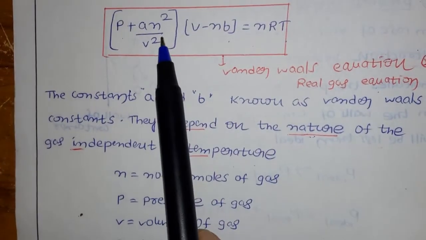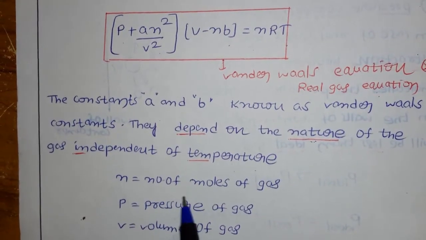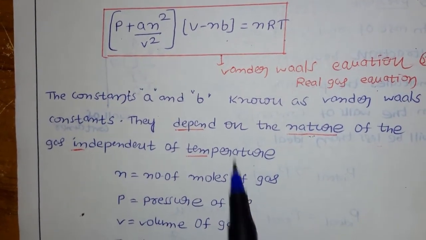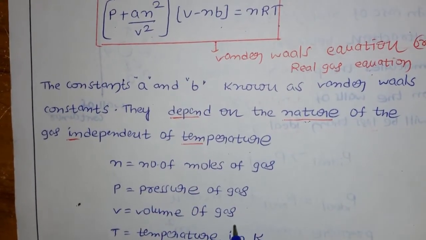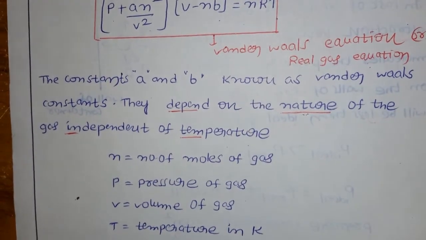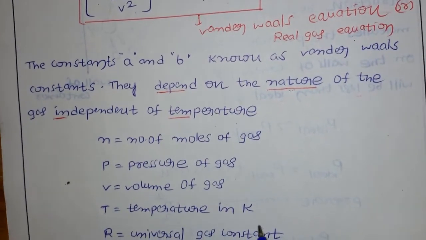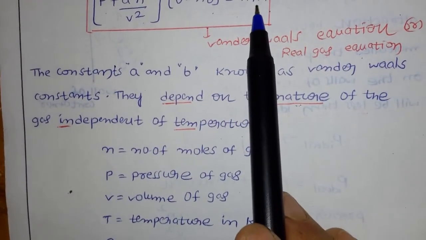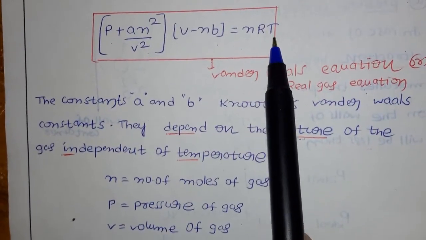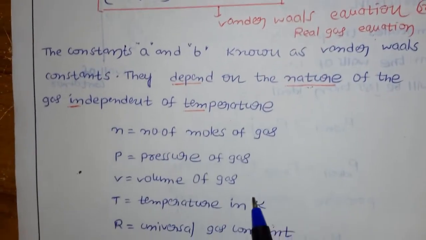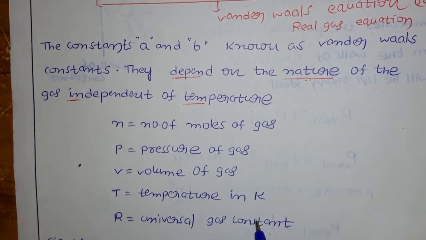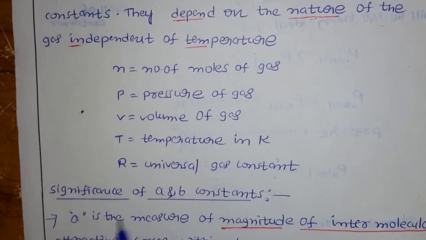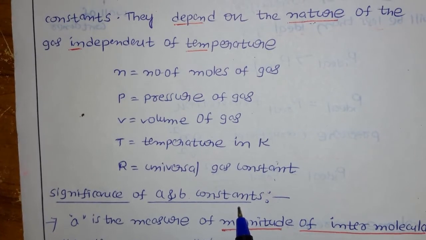Now in that, what is n in the Van der Waals equation? n means number of moles of gas, P means pressure of the gas, and V means volume of the gas, T means temperature, in Kelvin you have to take, okay. R is the universal gas constant. Because for R value we always take the temperature in Kelvin, so this T also should be in Kelvin, okay. This is the Van der Waals equation.